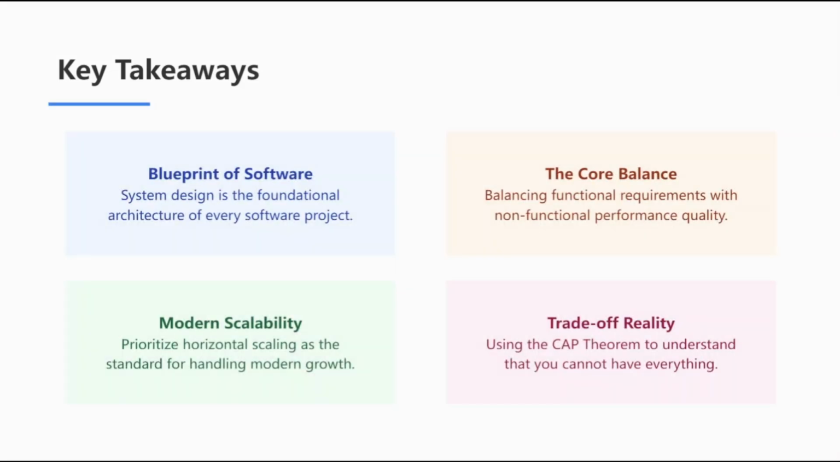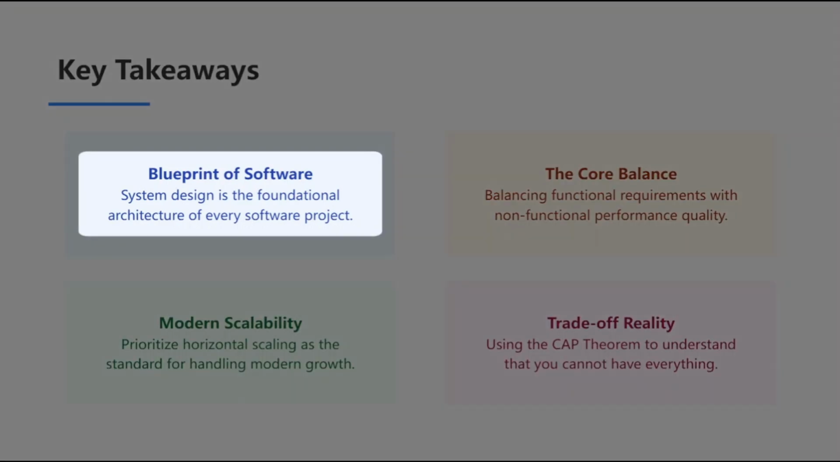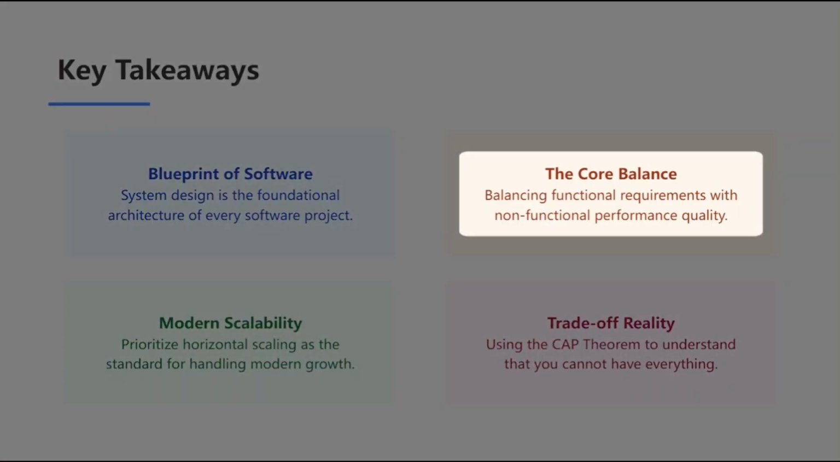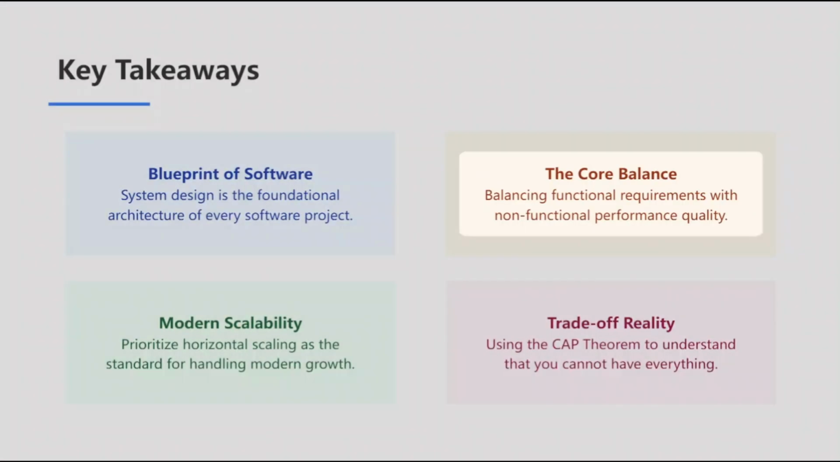We've covered a lot of ground, from basic definitions to the complex trade-offs we just analyzed. First, always remember that system design is the blueprint of your software. Just like building a house, having a solid foundation and a clear plan is what prevents the whole structure from collapsing later. A core theme throughout our session was the balance between functional requirements, the what, and non-functional requirements, the how. A system that does everything but is too slow to use is just as problematic as a fast system that does nothing.